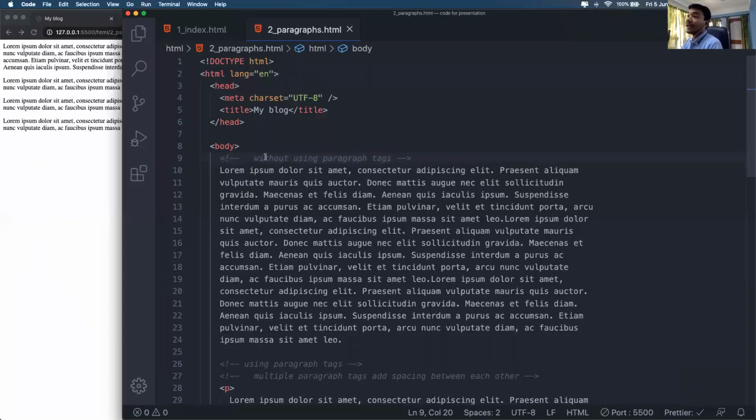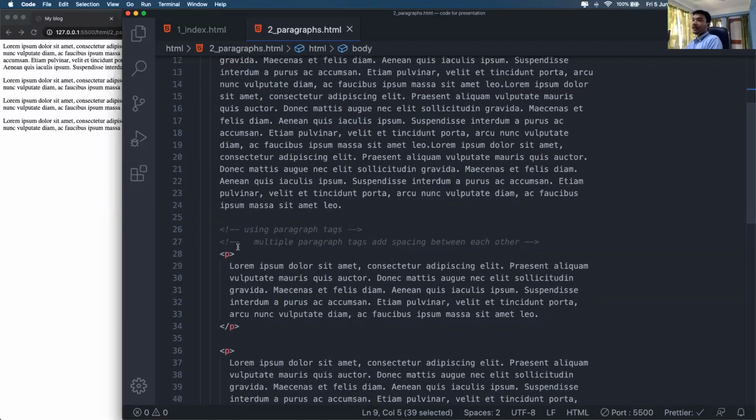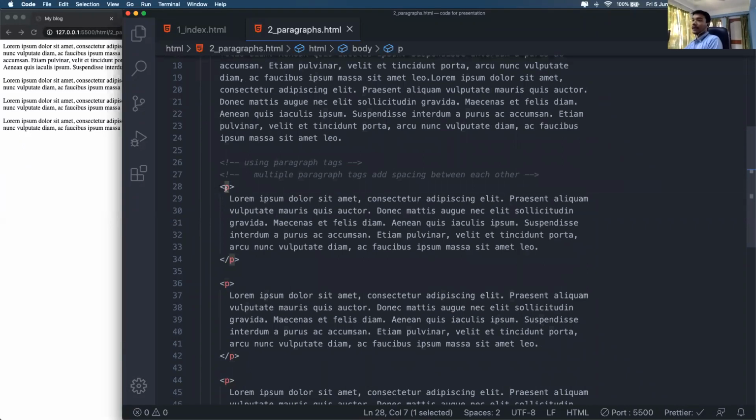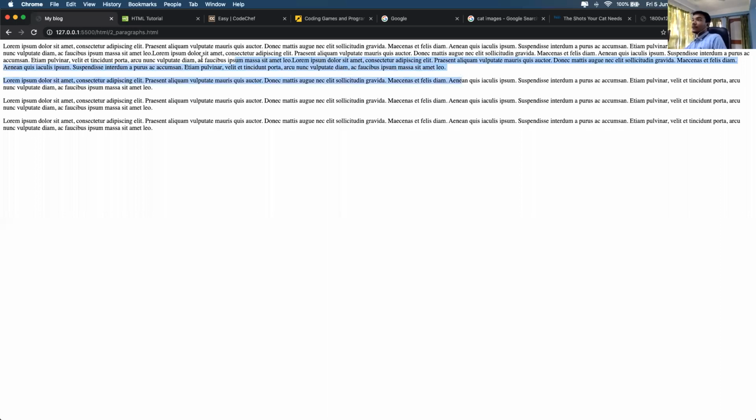So HTML also supports comments, and I have one comment here that I'm highlighting. They're saying that without using paragraph tags. Okay, so in HTML, for displaying paragraphs, we have the paragraph tag. Okay, that is denoted by this P. Okay, P for paragraph. So if we do not specify a paragraph tag, and we simply just write our text here, it will be shown like this, the first one.